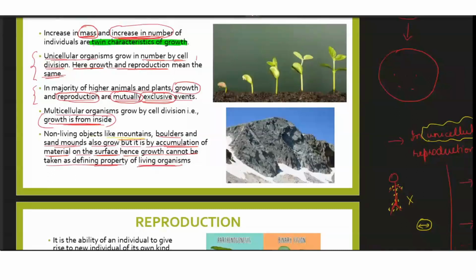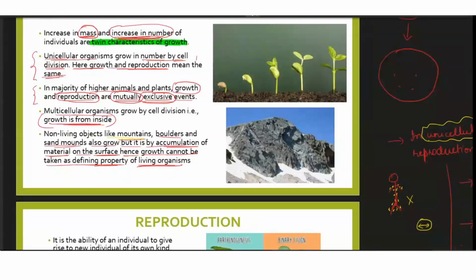Okay, so in the exam you will get this question: which of the following is the defining feature of living organisms? The options given to you will be growth, second option reproduction, third option, let's say, consciousness, fourth option something else. You have to choose among them. You will say, sir, all the options mentioned were characteristics of living beings only. So how would we select the right answer? You will come to know about that in this chapter. How are you going to select that?